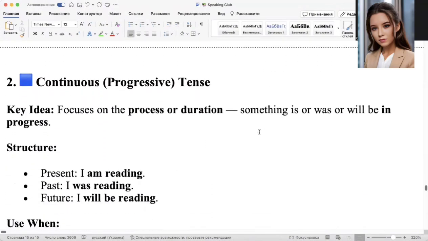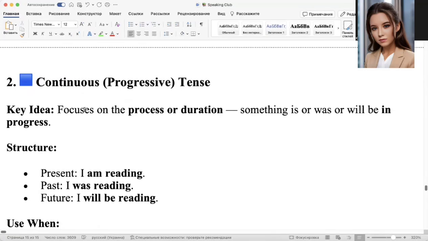And the second, this is continuous, from the word continue. So this is the progressive tense. And this is process or duration. It focuses on the process or duration: something is, was, or will be in progress. So simple is just a fact about you or a regular action.